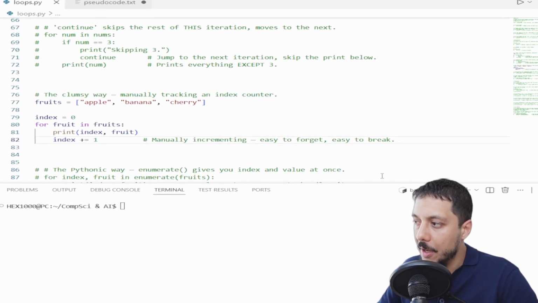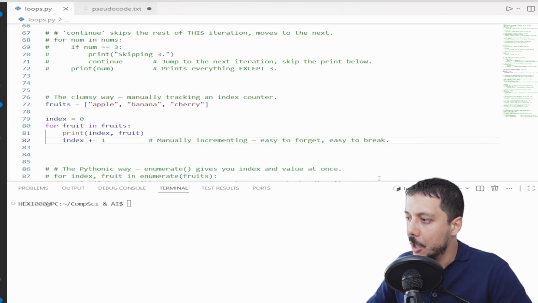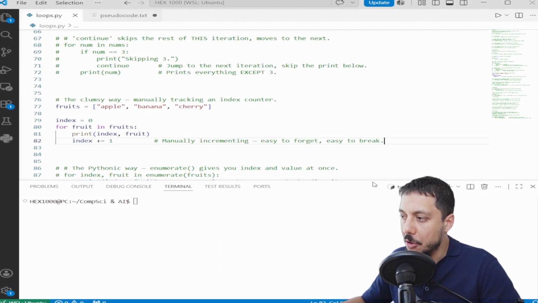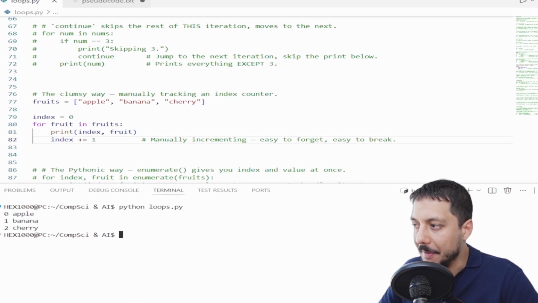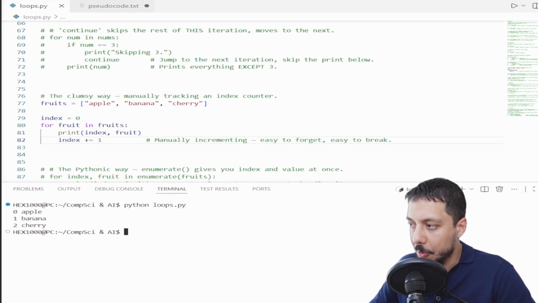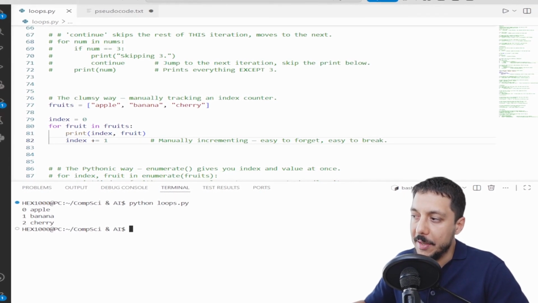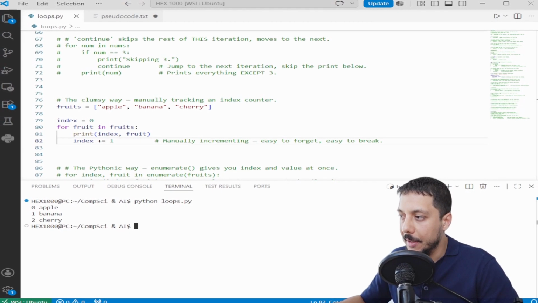Often you need both the item and its position. Beginners do this the clumsy way. Let me show you the clumsy way first. This works, but it's fragile. You have to remember to create the counter and remember to increment it. Python has a better way. Let's see that one too.